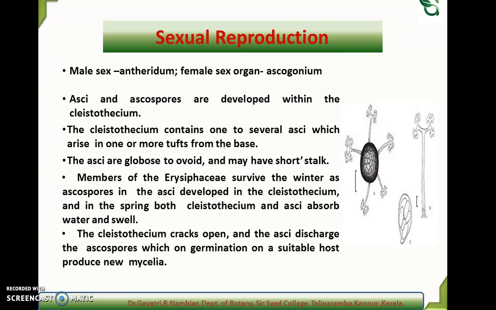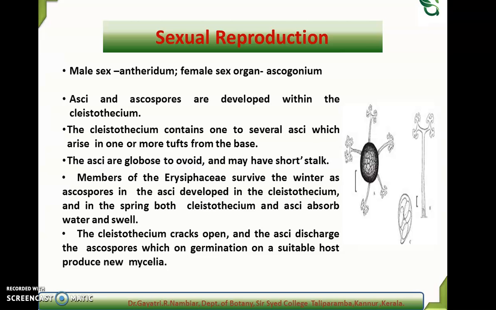So at the time of sexual reproduction, two hyphae will become twisted to each other, and the terminal cell behaves as the antheridium, and the other one will behave as the ascogonium, and at the point of contact the wall dissolves, and the cytoplasmic content of the antheridium will move towards the ascogonium, and plasmogamy will take place, but the nuclei fuse only at the time of formation of the ascus mother cell. Here the process of ascosporogenesis is still not clearly known in many of the species of Erysiphe.